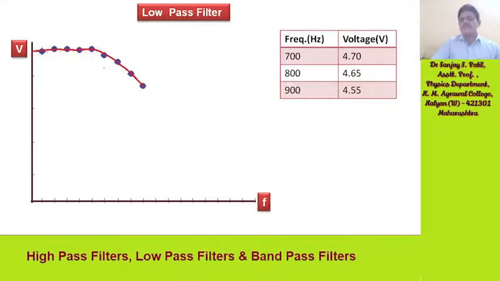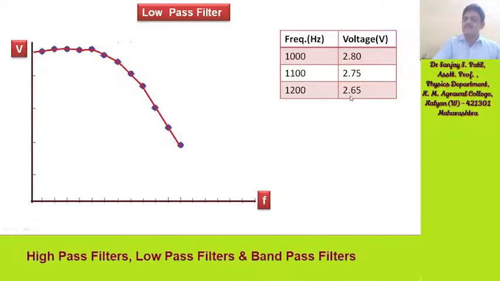Further, for 700 it is 4.70, for 800 it is 4.65, for 900 it is 4.55 volt, for 1000 Hz it is 2.80, for 1100 Hz 2.75, and for 1200 Hz it is 2.65.